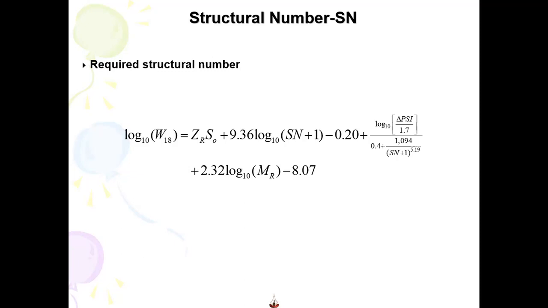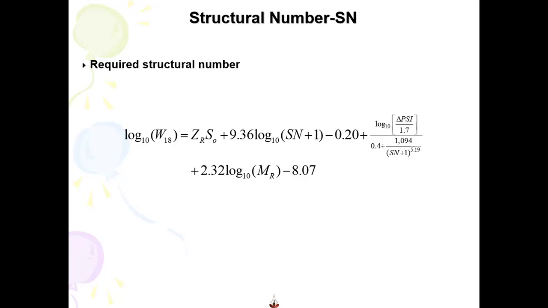So actually SN1 means only one layer, the asphaltic wearing course. SN2 means two layers. SN3 means addition of three layers, and SN4 is addition of all layers. So actually SN4 is the actual SN of the pavement, right? But for the sake of calculation, we have calculated it stepwise.